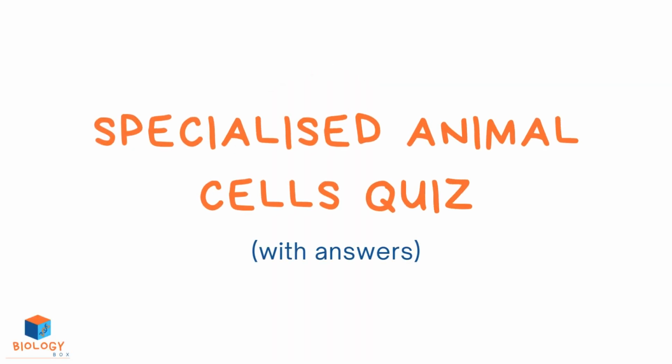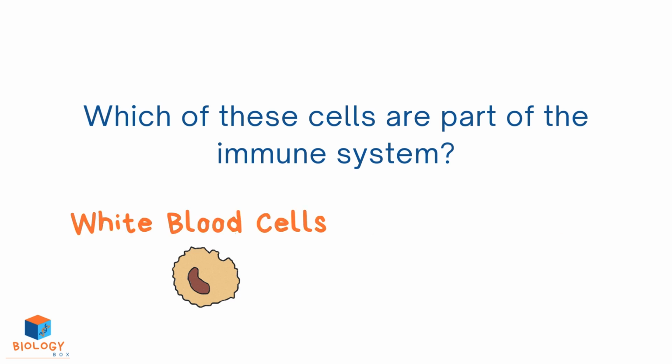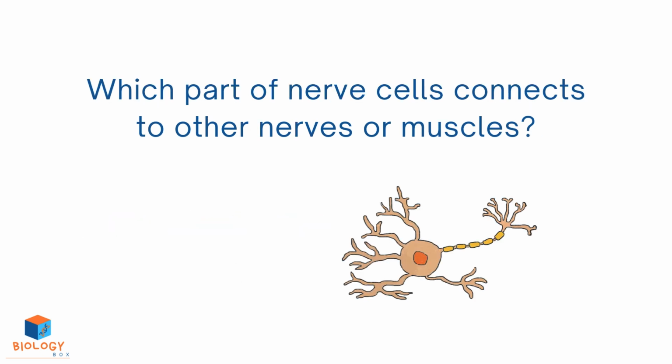Specialised animal cells quiz with answers. Which of these cells are part of the immune system? White blood cells or sperm cells? White blood cells. Which part of nerve cells connects to other nerves or muscles?